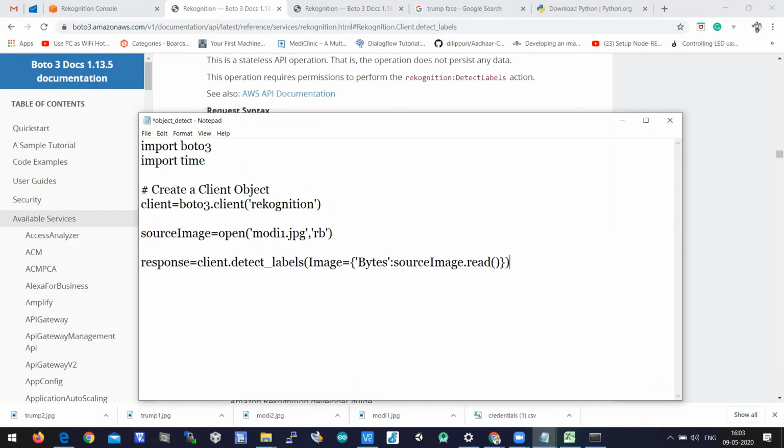So let us pass this. Let us print the response here.